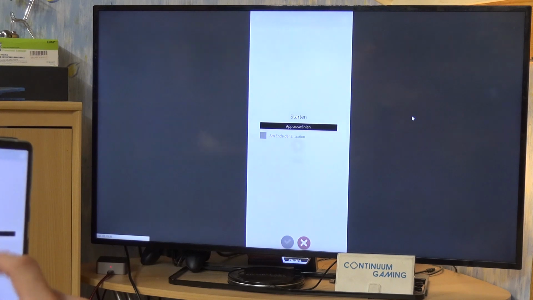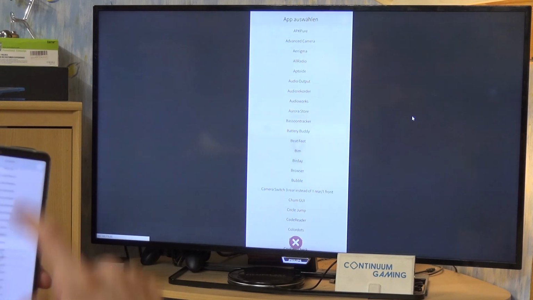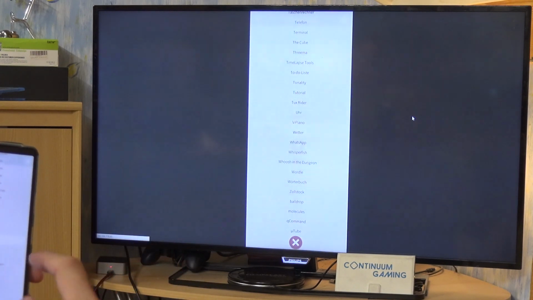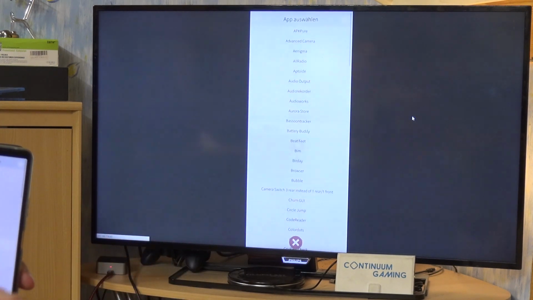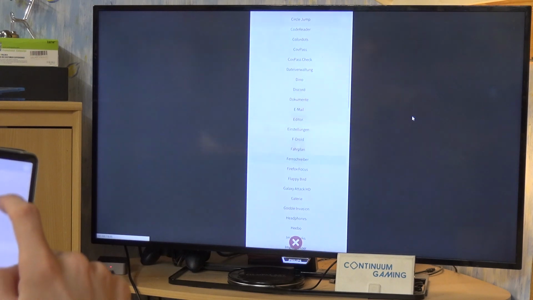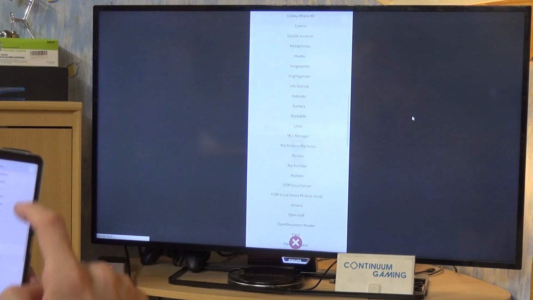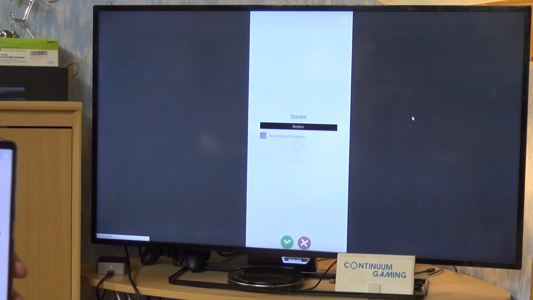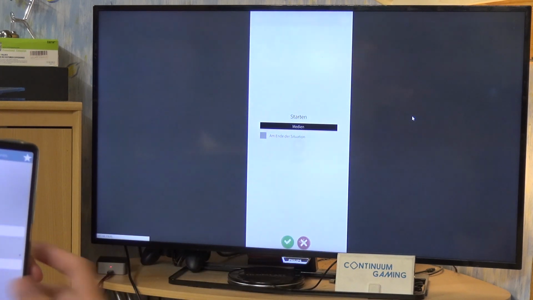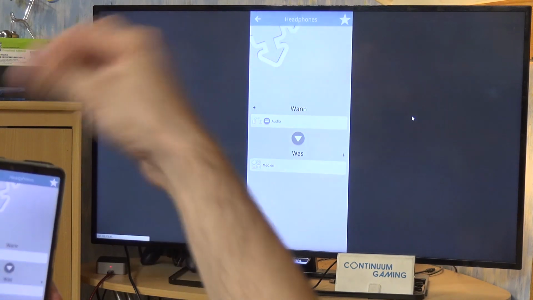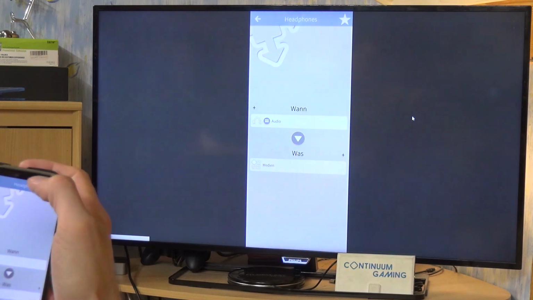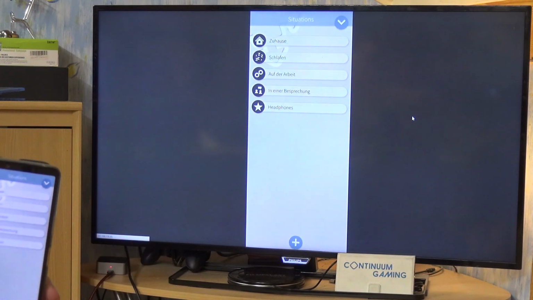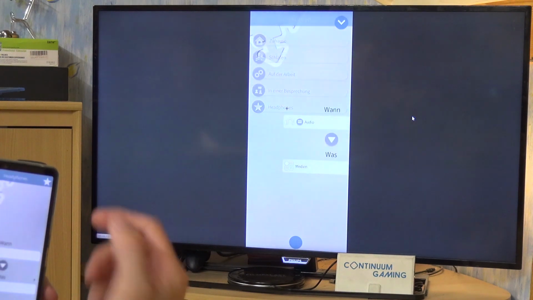Then you go to this button, click on the app selection, and now you can see every app on your smartphone, including all the different Android ones and the ones that are native, is now listed up here. And you can go in here and choose, let's say, Medium, which is more or less an audio player of Sailfish OS. And like this, if you plug in your headphones, this app will start. Then go out, and as you can see, we have this now and can work with it.